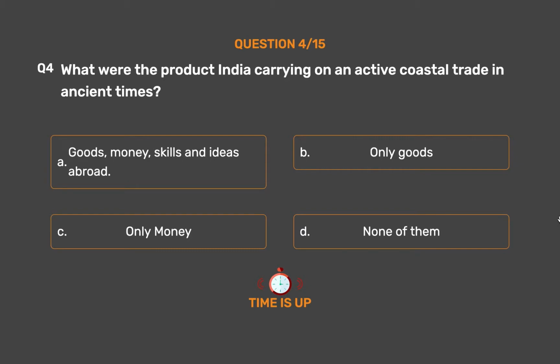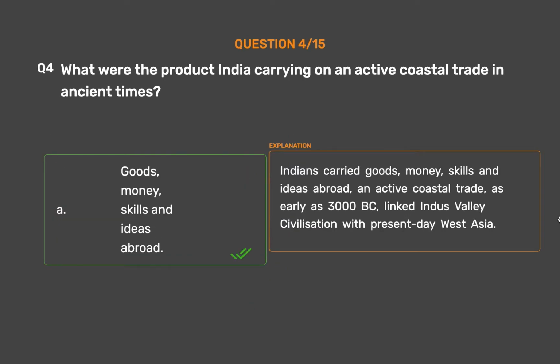The correct answer is Option A. Goods, money, skills and ideas abroad. Indians carried goods, money, skills and ideas abroad. An active coastal trade, as early as 3000 BC, linked Indus Valley civilization with present-day West Asia.